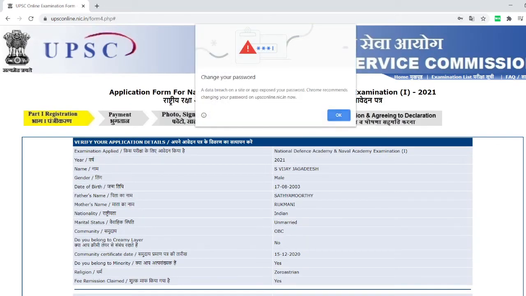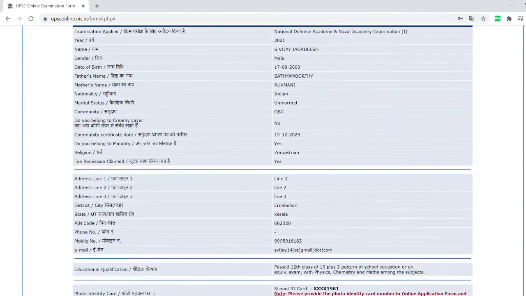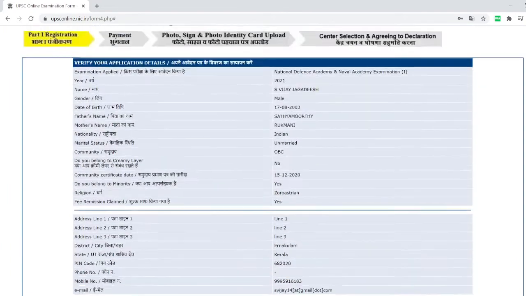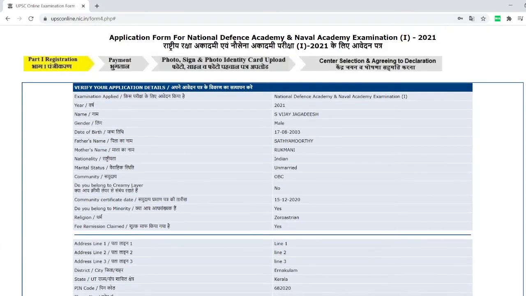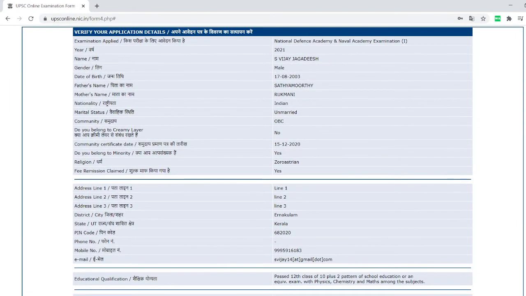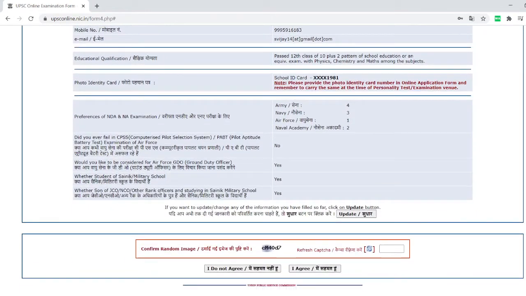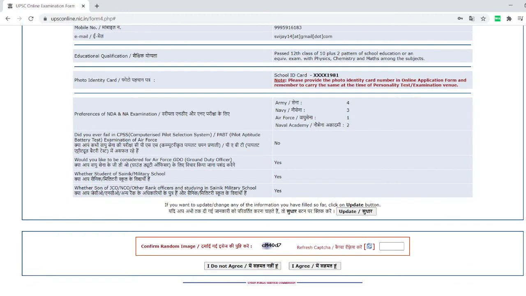Once you fill this, you will get this page. This is your complete application which you have filed. Now cross-check everything here, whether you have given everything properly or not. Check each of these properly. Only when you are sure that everything is correct, then you proceed. If you want to change, you can click on update and then change it.